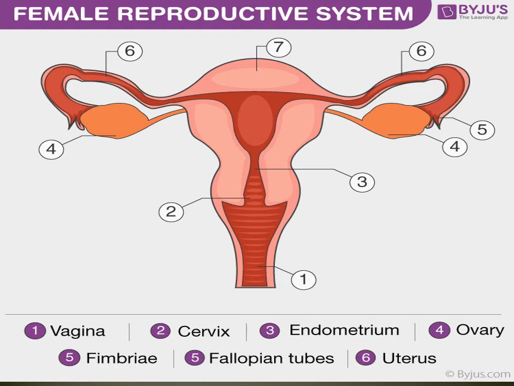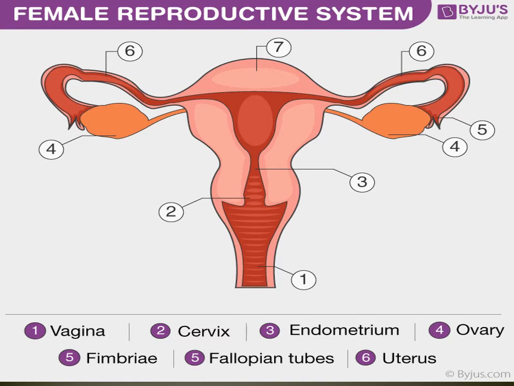Okay, a pair of oviducts are the fallopian tubes. See the picture, fallopian tube. On two sides fallopian tubes are there, so a pair of fallopian tubes. Oviducts are the passage down which the ovum travels to the uterus.